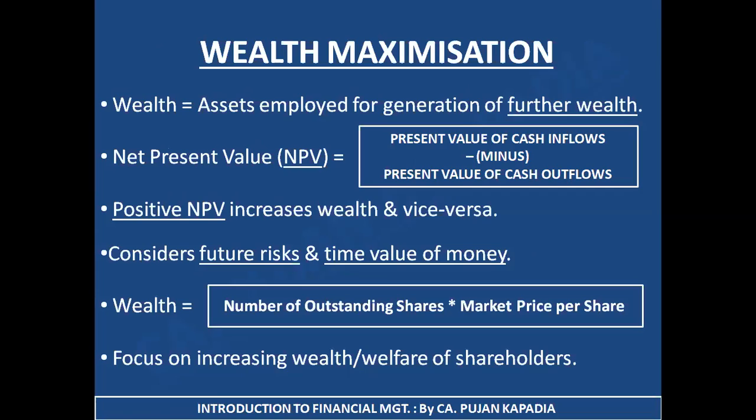So we come up with the concept of wealth maximization as the main objective of financial management. What is wealth? Assets employed for generation of further wealth. So in order to create further wealth, whatever amount I'm investing in my business is my wealth. Now I had a concept of NPV that I guess you are already well aware of. It stands for net present value. What is the formula? Present value of cash inflows minus present value of cash outflows.